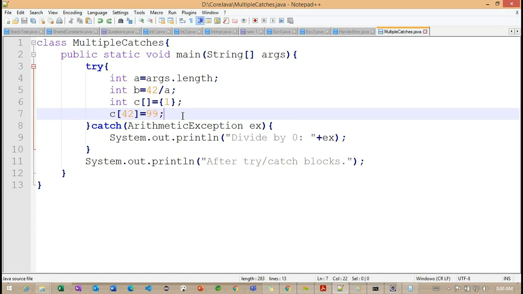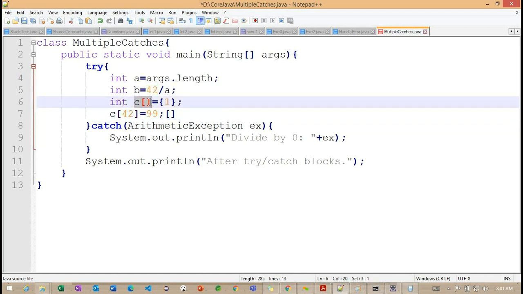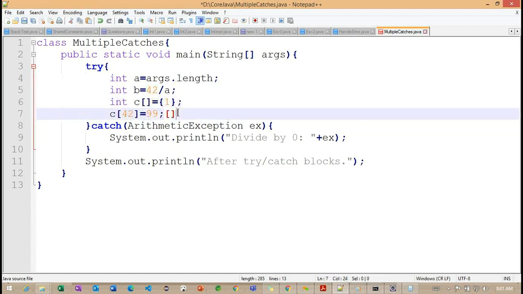But if you observe this, we already identified that this particular brace is every time going to point to the index here. Now, which index are we pointing to here? 42. In the 42, we are trying to insert the value 99. Getting the point? We are working with only one equal statement.